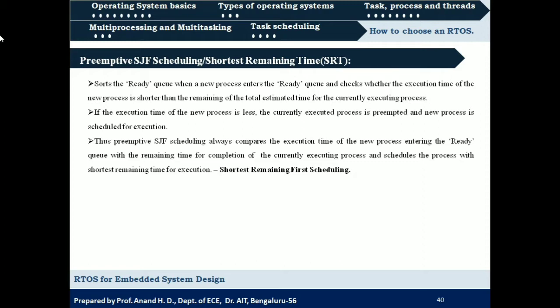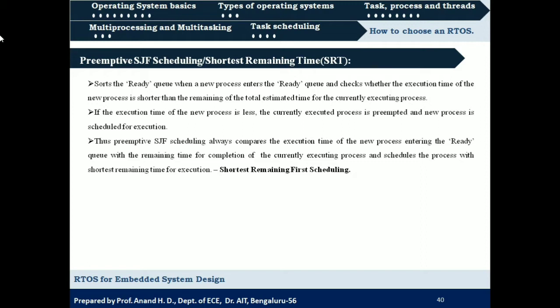Whenever a new process or task enters the ready queue, the scheduler sorts the ready queue based on which process or task requires the shortest time for completion, and that process is scheduled for execution. That is what we have seen in non-preemptive SJF scheduling.